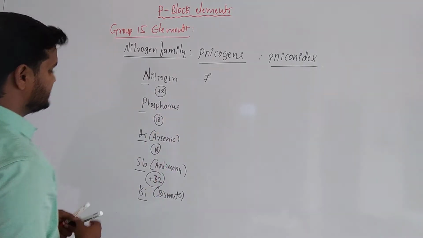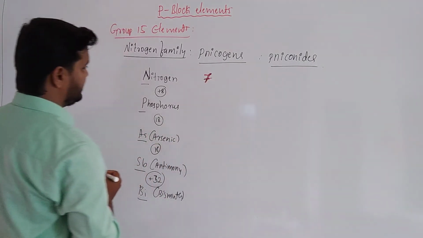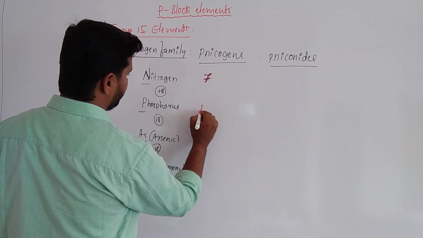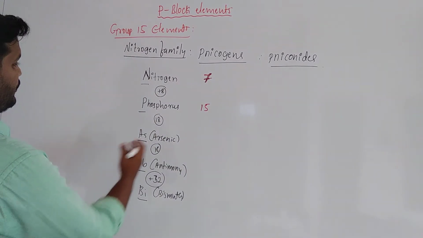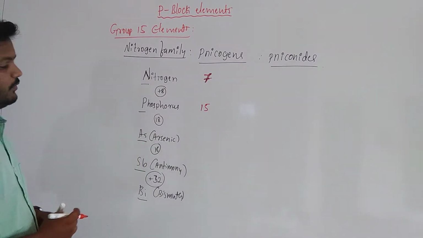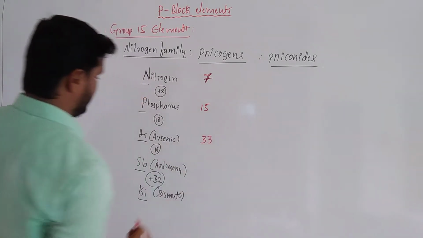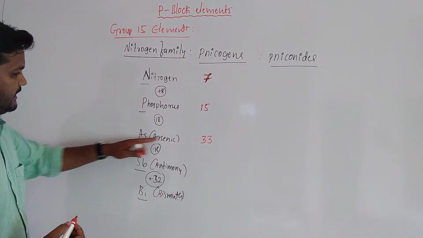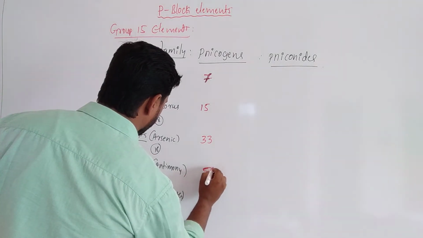Nitrogen atomic number is 7. And phosphorus atomic number is 15, 8 plus 7, 15. And what about arsenic, students? Arsenic is 33. And antimony, 33 plus 18, 51.